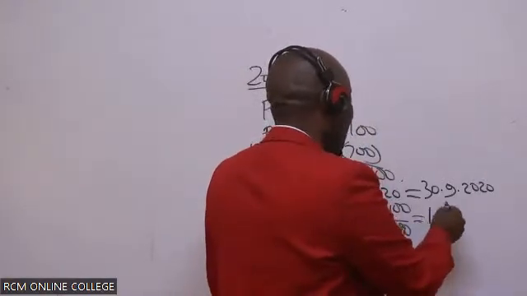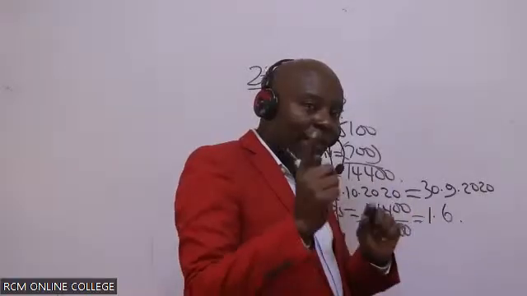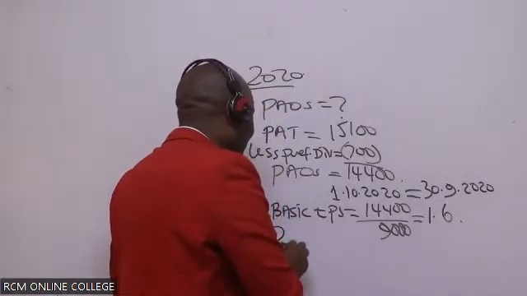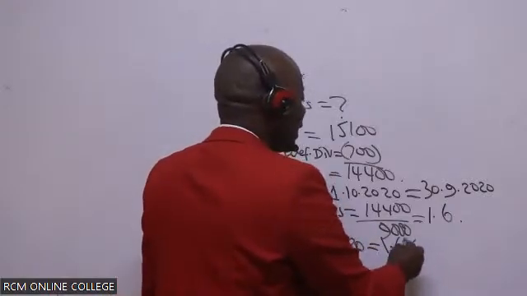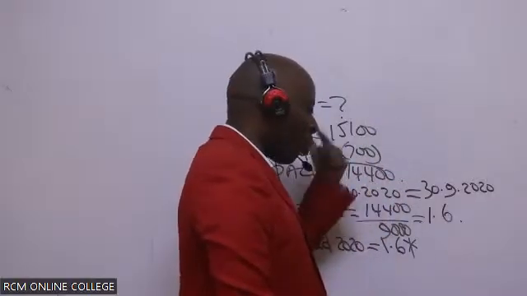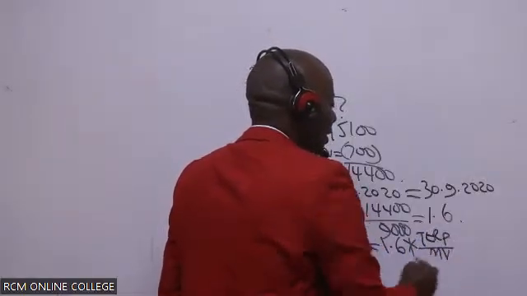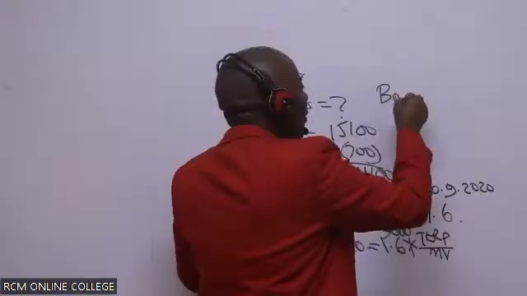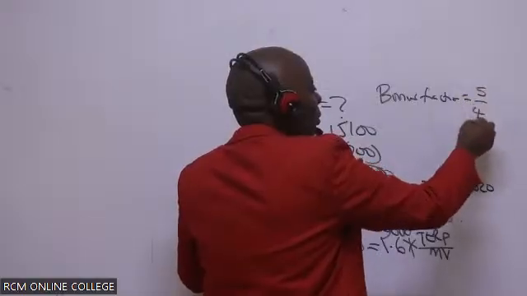This is it. But remember, because in 2021 we had a bonus issue because of the rights, we must restate. So restated 2020 will be equal to 1.6 times the reciprocal of the bonus fraction. Reciprocal means you start with the term over MV. Let me just remember our bonus fraction. Our bonus fraction, ladies and gentlemen, was what over what? Our bonus fraction was 5 over 4.5, isn't it?